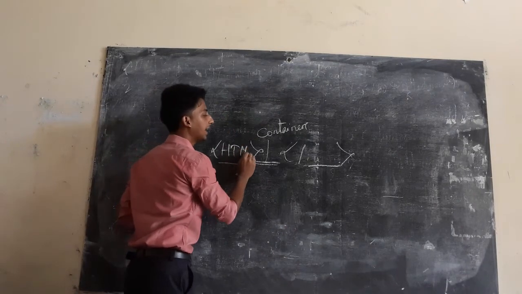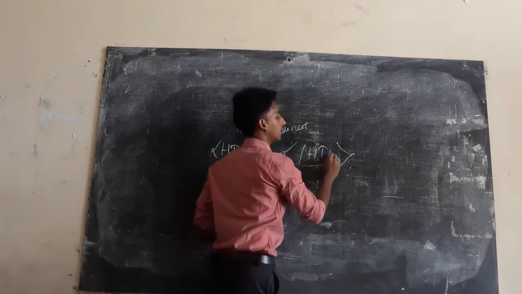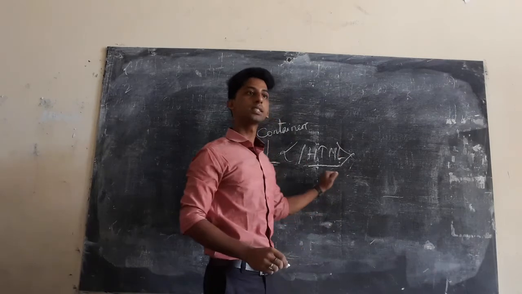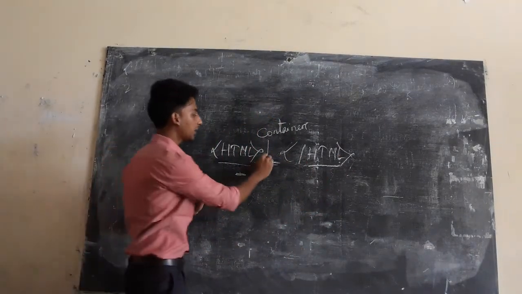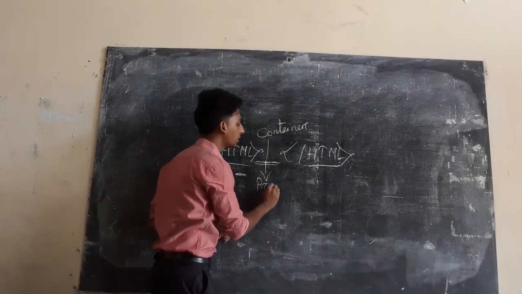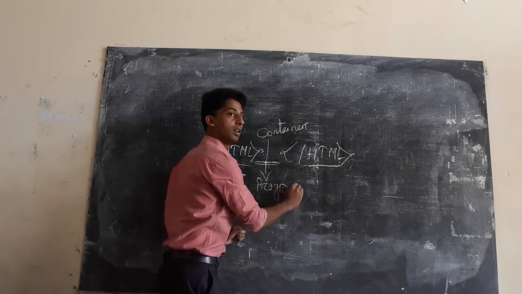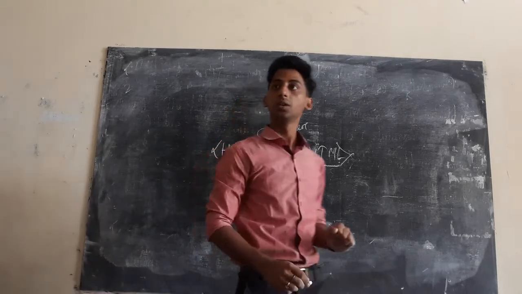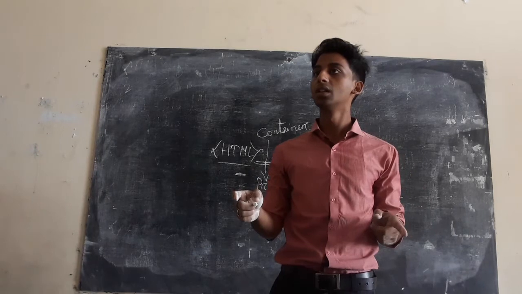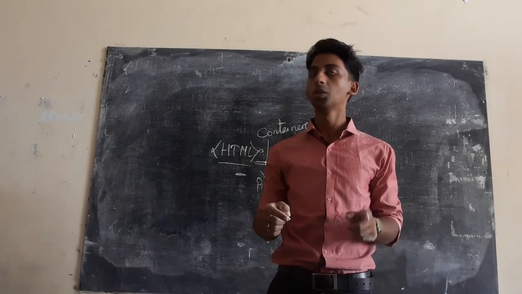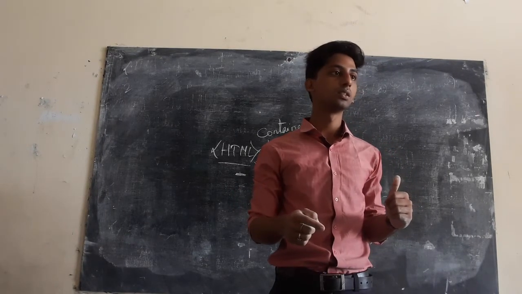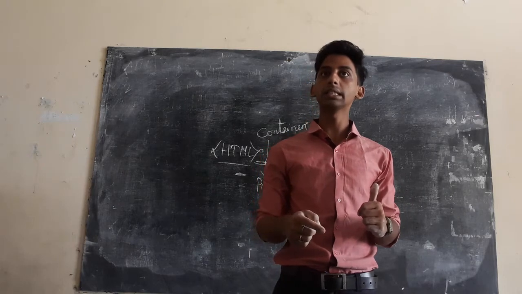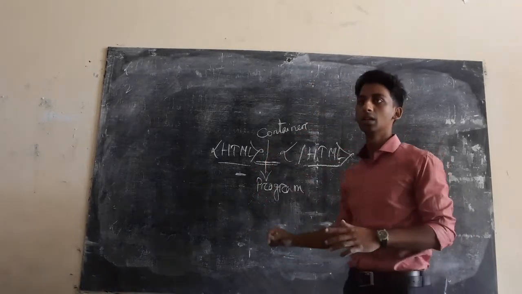HTML and /HTML. This is a container element. Now between them what will come? The program, whatever you will write. Yes or no? Understood? Or you are confused? Do you have any question on this? So this is clear, no?